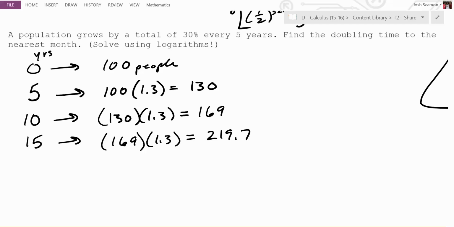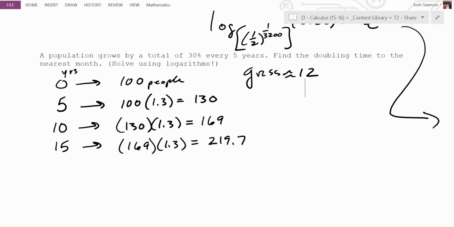Are they doubled? It's more than doubled, right? So if we had to make a guess, what would our guess be? Let's make a guess right now. Maybe around 12. It's always hard to make these guesses because they're curved, right? It's either 12 or 13 or 14, somewhere between 10 and 15. All we know is between 10 and 15. But that's a guess. Let's be exact about it.